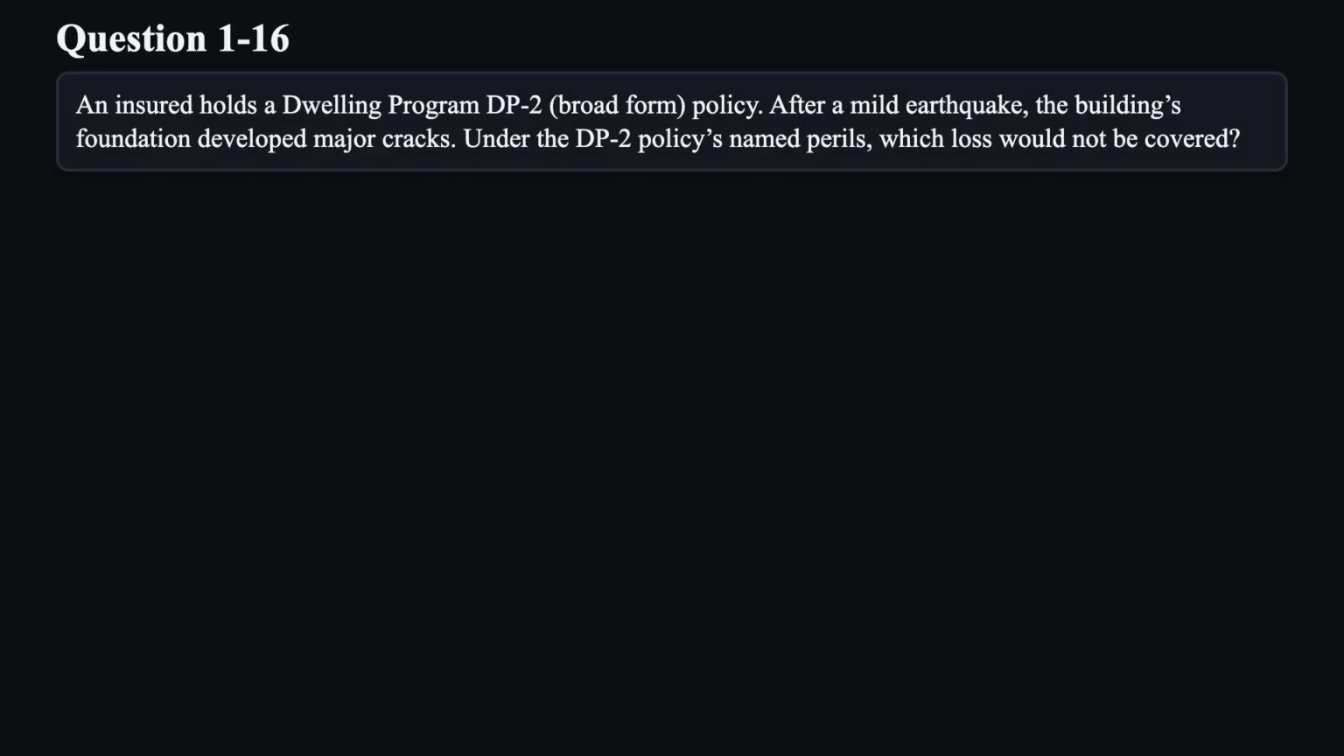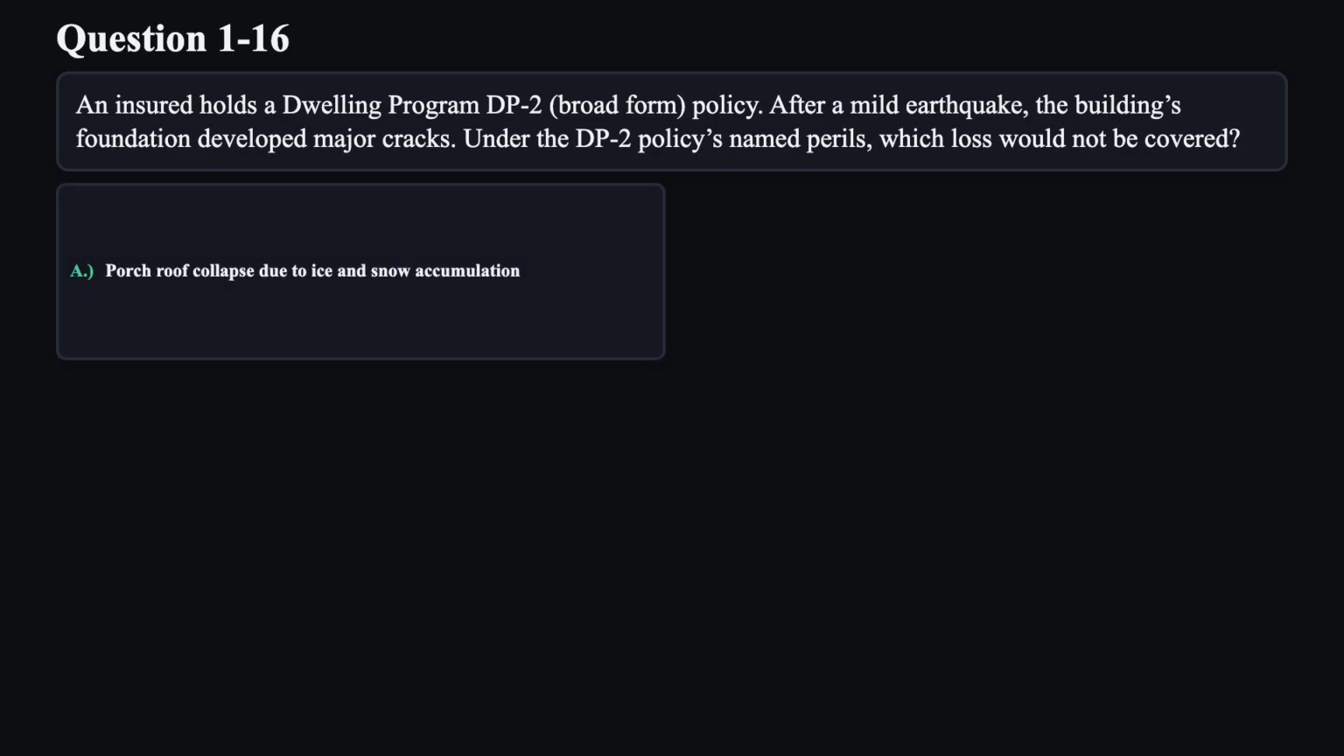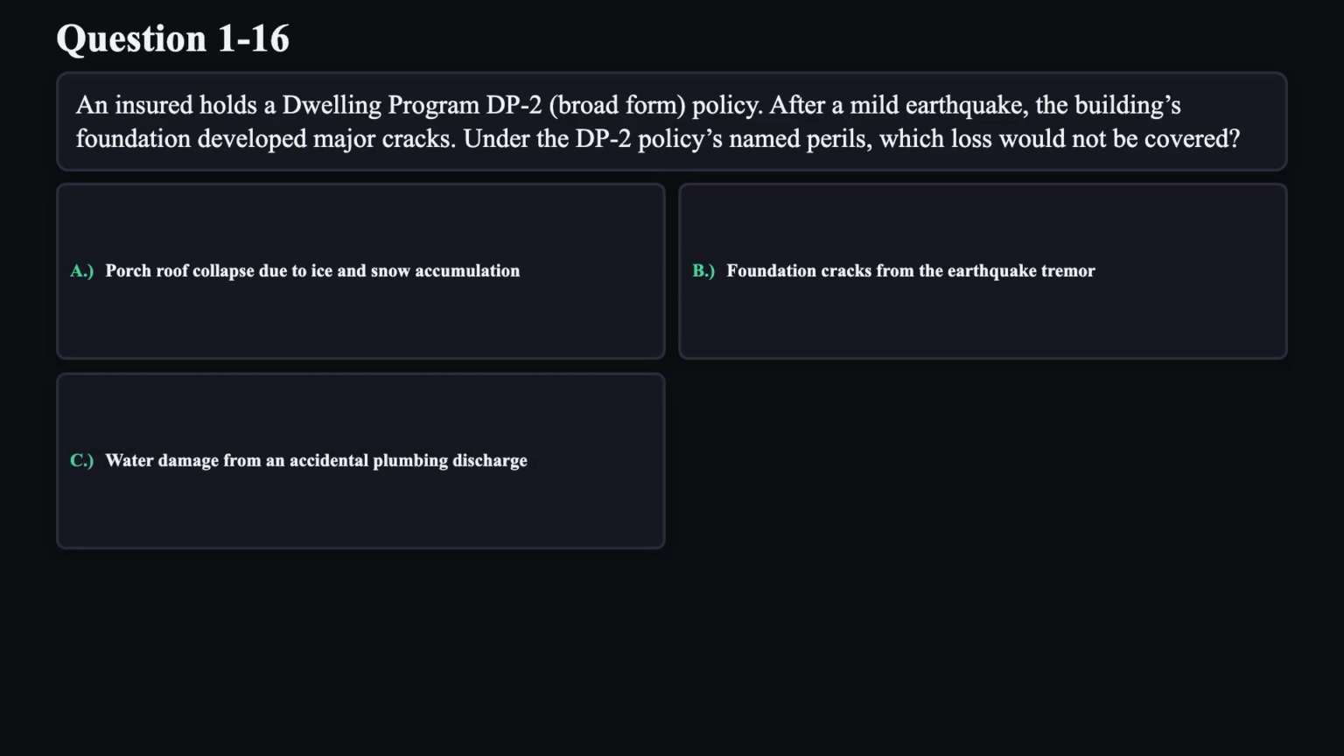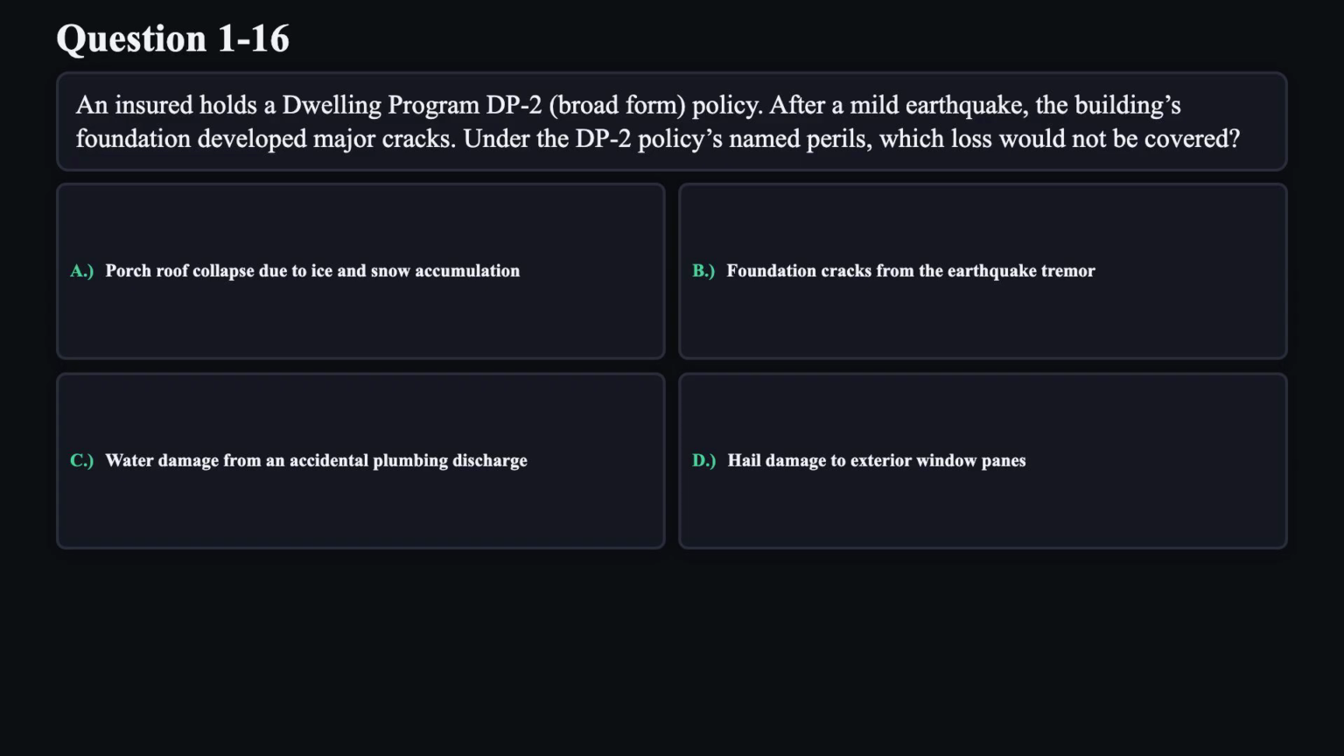Question 16. An insured holds a dwelling program DP2 broad form policy. After a mild earthquake, the building's foundation developed major cracks. Under the DP2 policy's named perils, which loss would not be covered? A. Porch roof collapse due to ice and snow accumulation. B. Foundation cracks from the earthquake tremor. C. Water damage from an accidental plumbing discharge. D. Hail damage to exterior window panes.